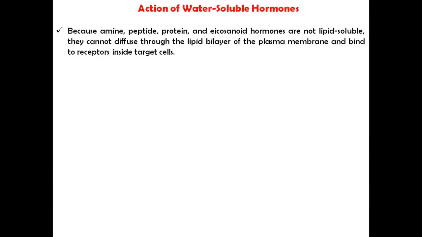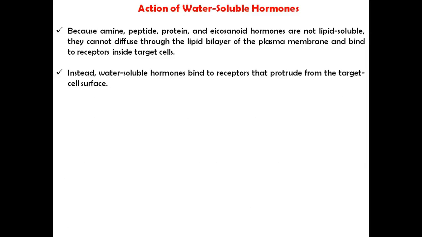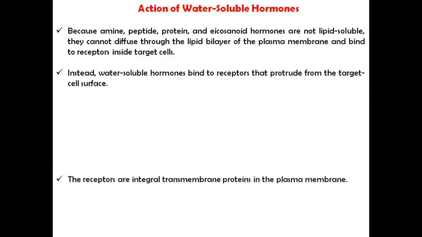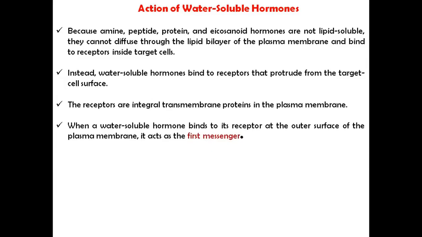Because amine, peptide, protein and eicosanoid hormones are not lipid soluble, they can't diffuse through the lipid bilayer of the plasma membrane and bind to receptors inside the target cell. Instead, water soluble hormones bind to receptors that protrude from the target cell surface. The receptors are integral transmembrane proteins in the plasma membrane. When a water soluble hormone binds to its receptor at the outer surface of the plasma membrane, it acts as a first messenger.